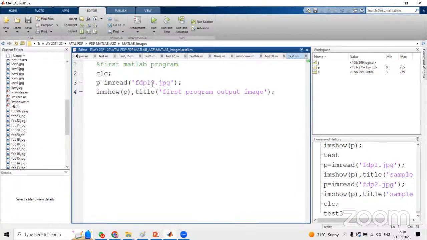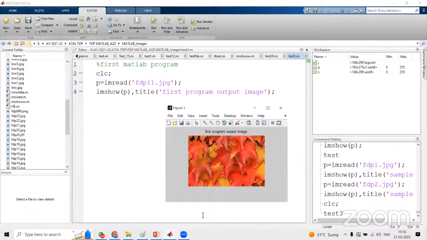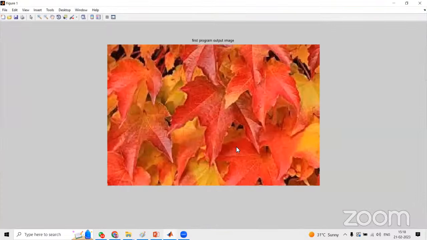So here, instead of 19, let me use 11. So I think, yeah, this is the first program. One more image I have read. That is called program FDP11, that is the name of the image. And I have just read and displayed that.